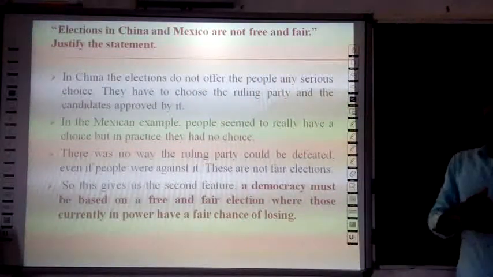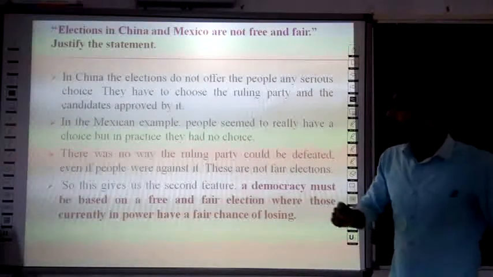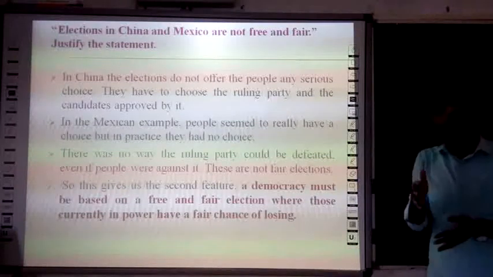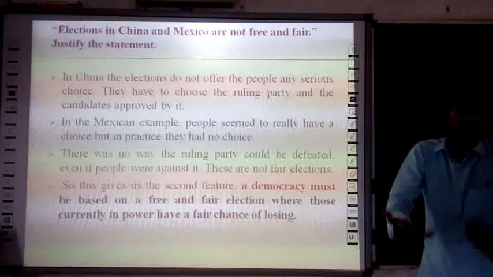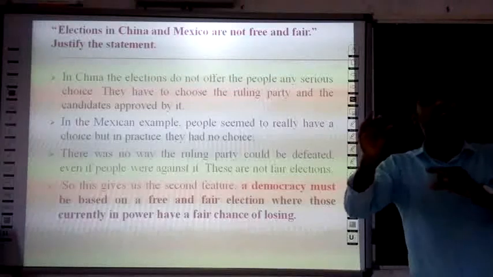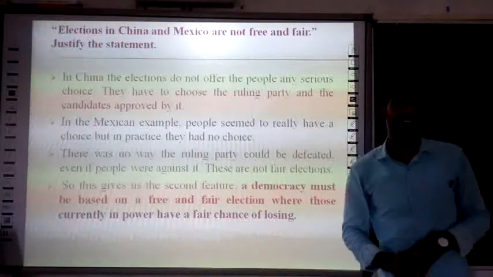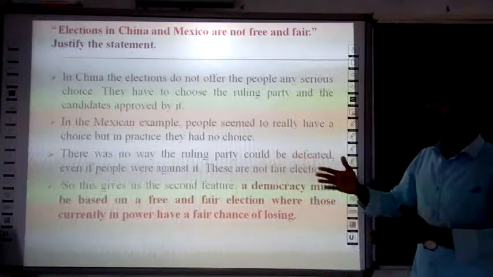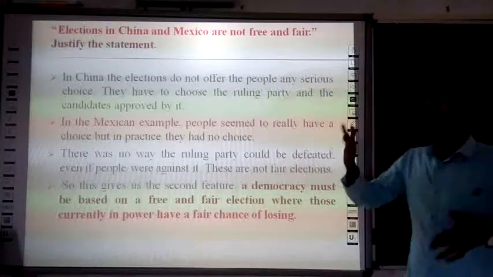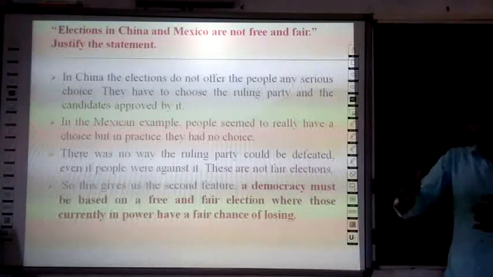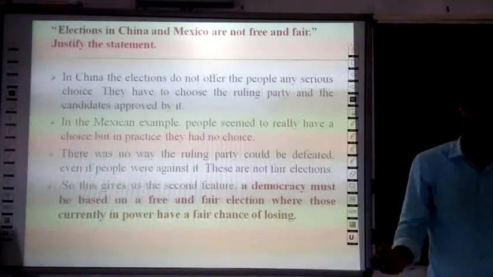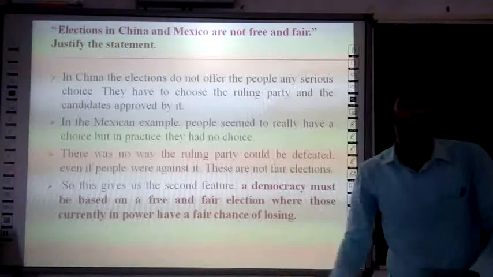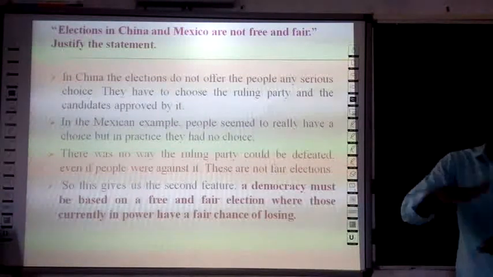In the example of Mexico, people seem to really have a choice. It seems like people have a choice, but in practice they do not have any choices. There was no way the ruling party could be defeated. Here there is no choice. Every time only the ruling party wins the elections because of the dirty tricks used by the parties in China as well as in Mexico.